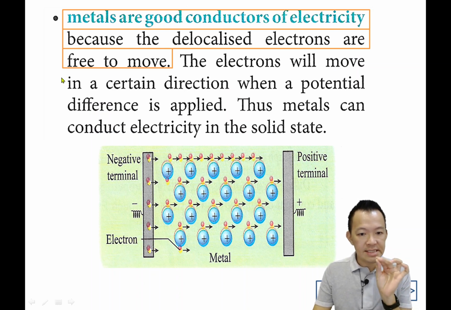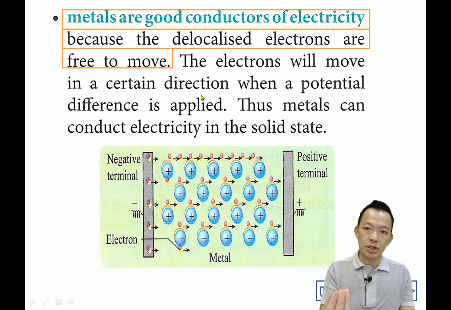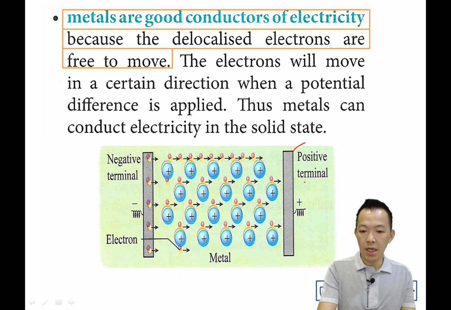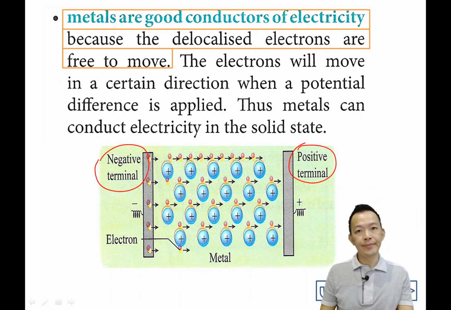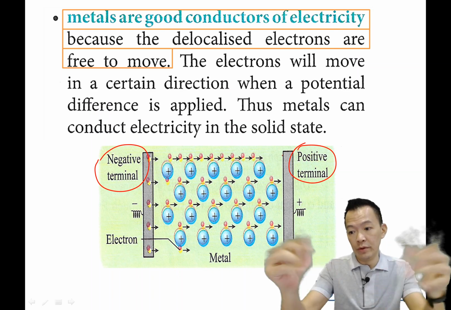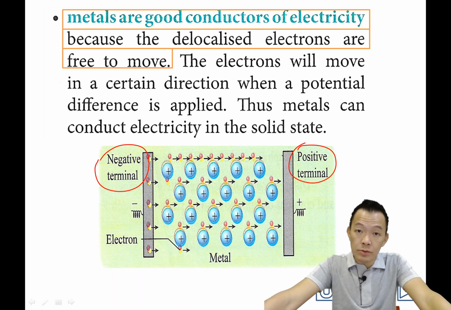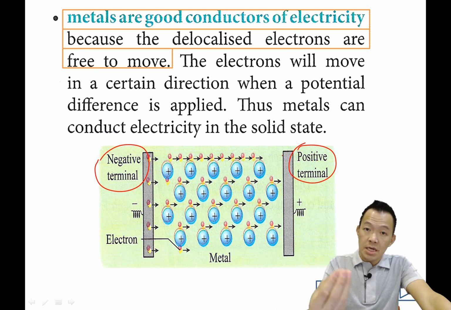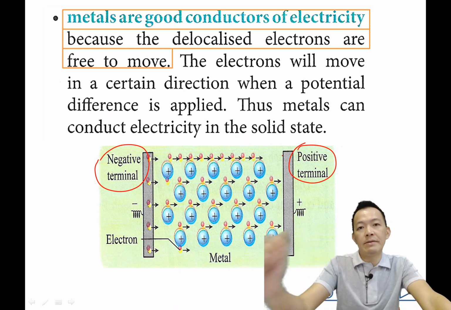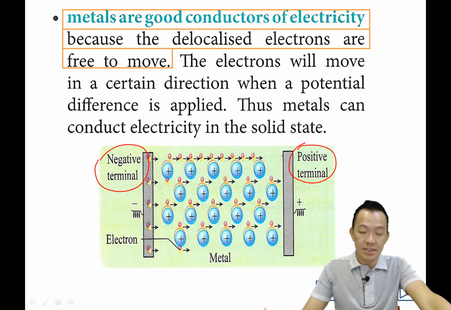Okay, and something very important, follow me. The electrons will move in a certain direction when the potential difference is applied. Or when you connect the battery positive terminal or negative terminal to the metal, what happens? The electrons are going to move from the negative towards the positive. Electron 就会从减这边呢跑去加这边，对不对？So when the electrons start to move, they will become what? Electric current. So what is meant by electric current? 什么叫电流？Moving electrons. Okay, so since the electrons can move, that's why they can conduct electricity. 它能导电呢。This is what happened.